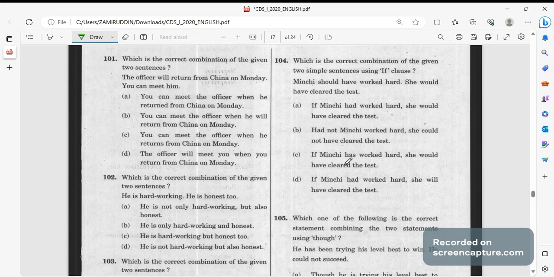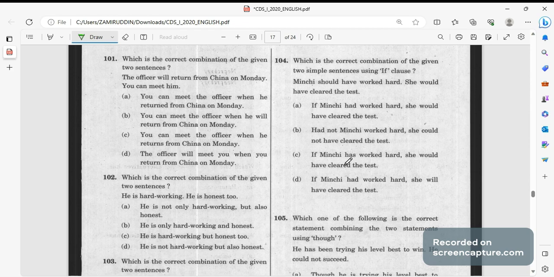Transformation of sentences, let us see the transformation of sentences as well। First question goes like, the officer will return from China on Monday, you can meet him, the officer when, you can meet the officer, you can meet him। इंस्टेड ऑफ राइटिंग यू कैन मीट हिम, क्या लिख सकते हैं हम लोग, यू कैन मीट द ऑफिसर व्हेन ही रिटर्न्स फ्रॉम चाइना ऑन मंडे।